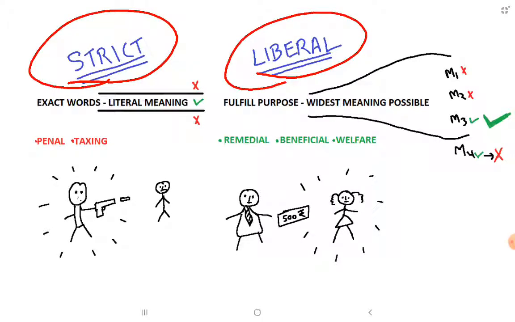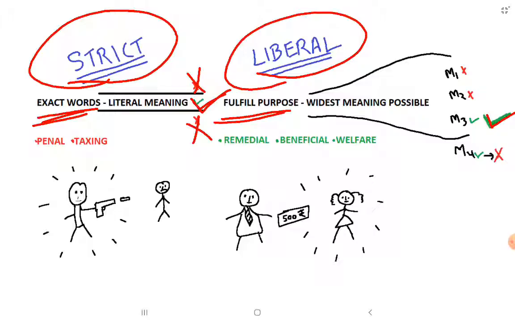In strict construction, our main focus is on the exact words, and we will consider only the literal meaning of the words. Other meanings will not be considered. If a word has more than one meaning, then only the literal meaning will be considered. The main focus in liberal construction is to fulfill the purpose of the statute. Any meaning which fulfills the purpose of the statute will be considered, even though that meaning is not the literal meaning.